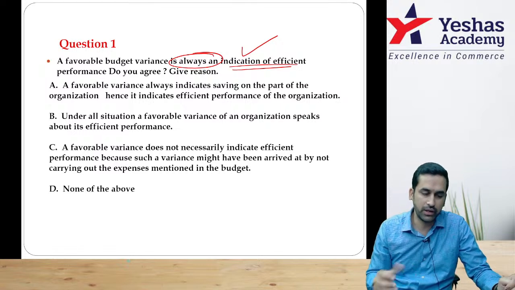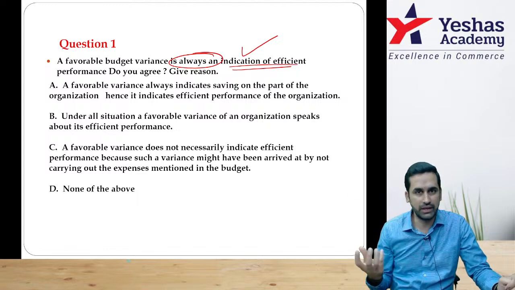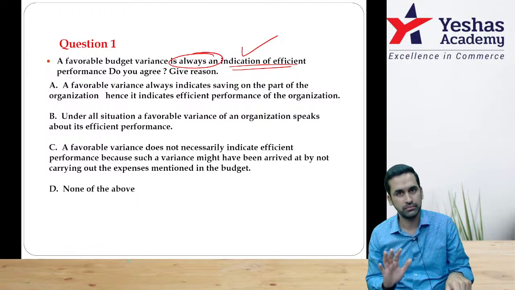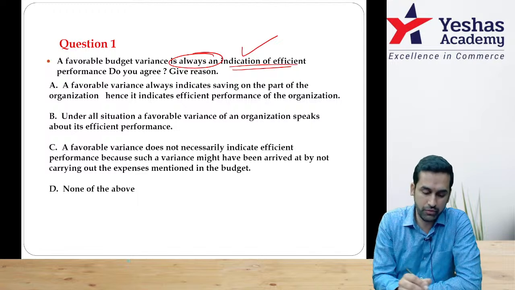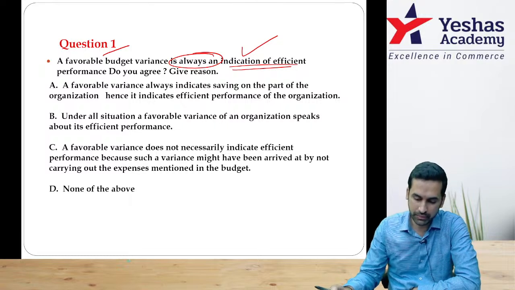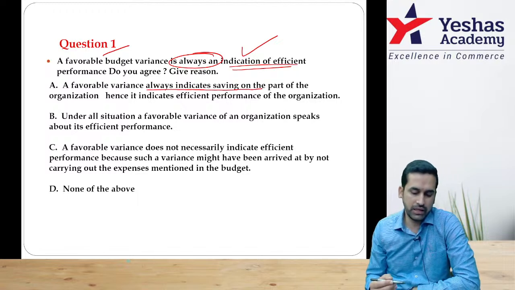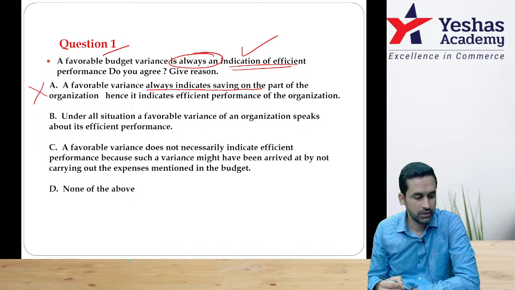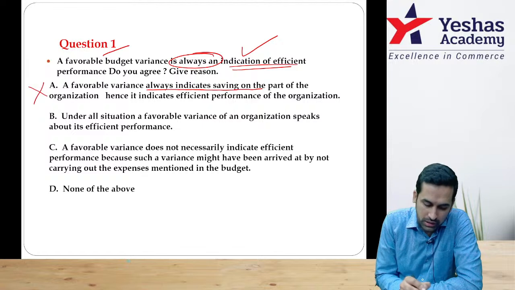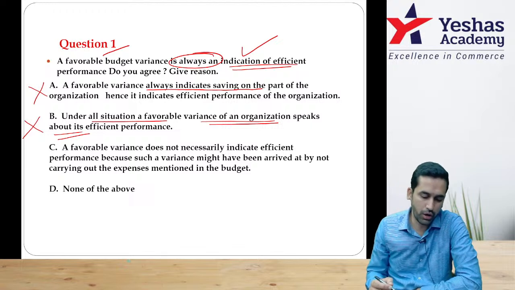When you know the necessary cost is just 10,000, if you keep 12,000 as budget, you will surely have a favorable variance saying I have saved money, but in reality you haven't saved anything, correct? So if you always have favorable variance, we cannot call that a good indicator. Option A says a favorable variance always indicates saving on the part. Always is the problem, correct? It is an indicator, but it's not always. Second, under all situations a favorable variance speaks about efficient performance. Again same problem, all situations.